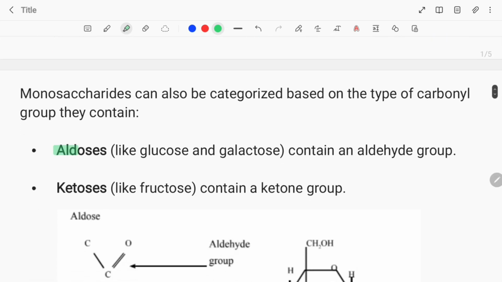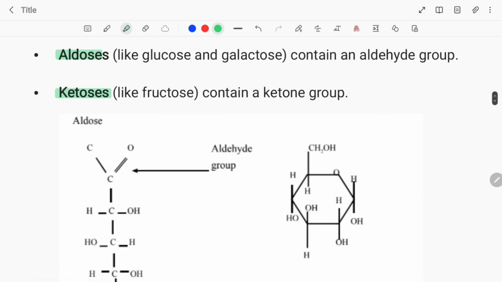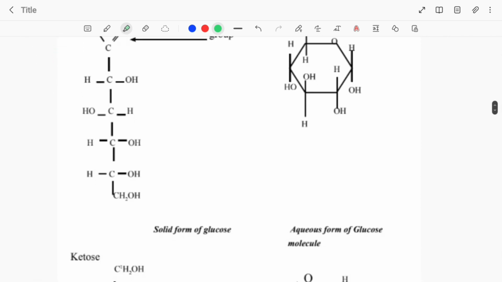Monosaccharides can also be categorized based on the type of carbonyl group they contain. Aldoses, like glucose and galactose, contain an aldehyde group. Ketoses, like fructose, contain a ketone group. In aqueous solutions, some monosaccharides form ring structures.